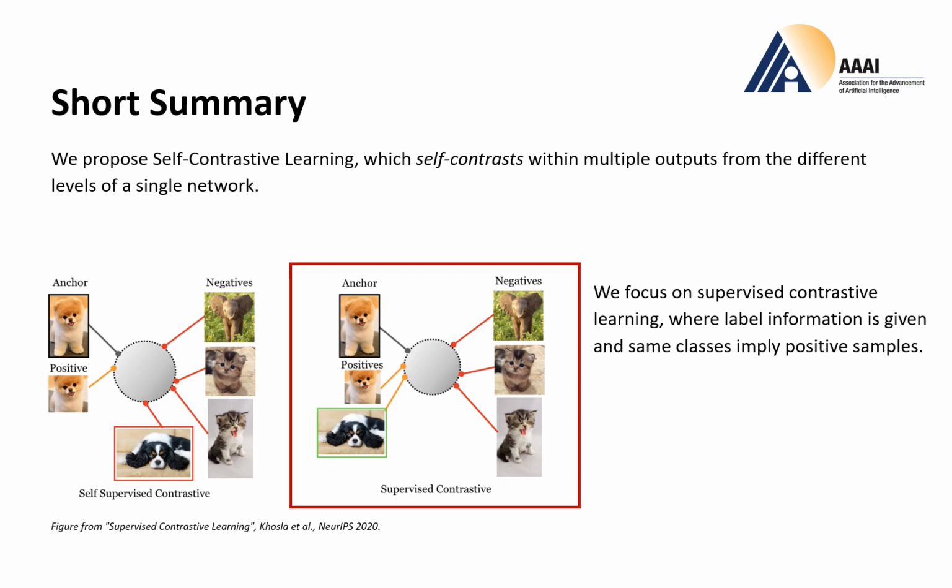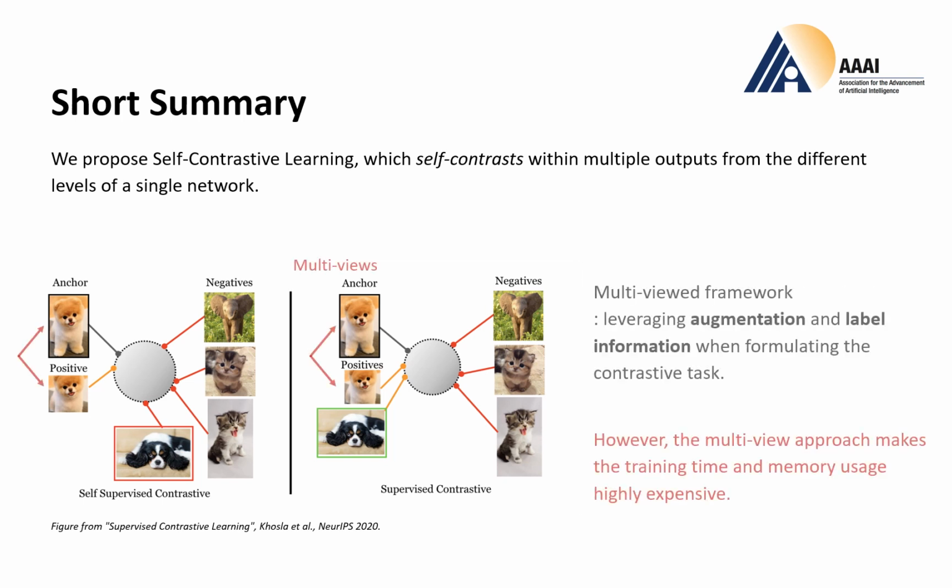We focus on supervised contrastive learning tasks where label information is given and the same classes imply positive samples. This supervised contrastive learning has been developed on the top of a multi-viewed framework. So multi-view can be thought of as augmentation of the same sample or same image. So in the figure, you can see the anchor and positive pair, which are augmentations of the same dog images. Multi-viewed framework therefore leverages augmentation and label information when formulating the contrastive task.